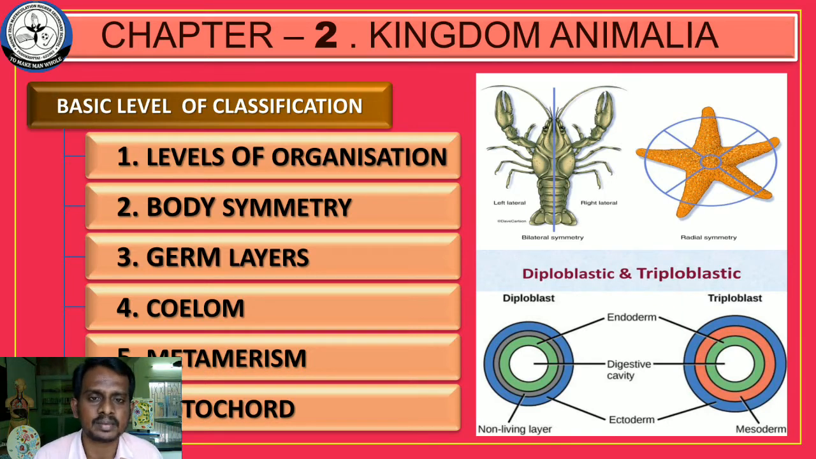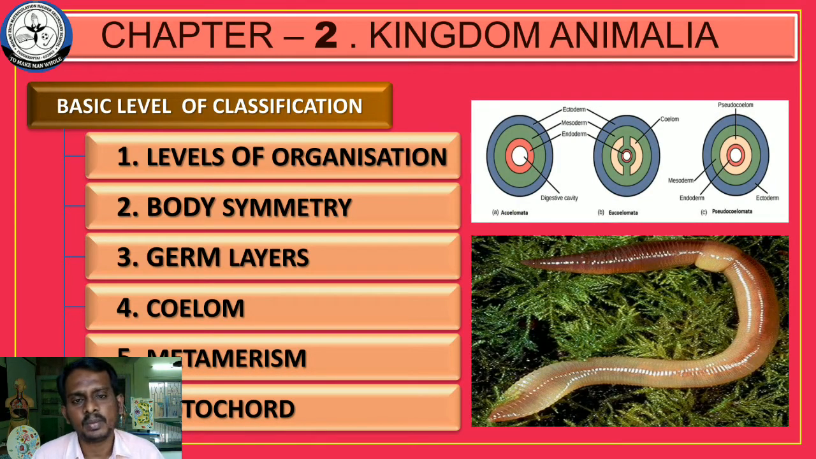Diploblastic means the body wall is made up of two germ layers, and such an animal is called a diploblastic animal. A body wall made up of three germ layers is a triploblastic animal. Next category is coelom. What is meant by coelom? Coelom means body cavity. Some organisms have a body cavity, some have no body cavity.